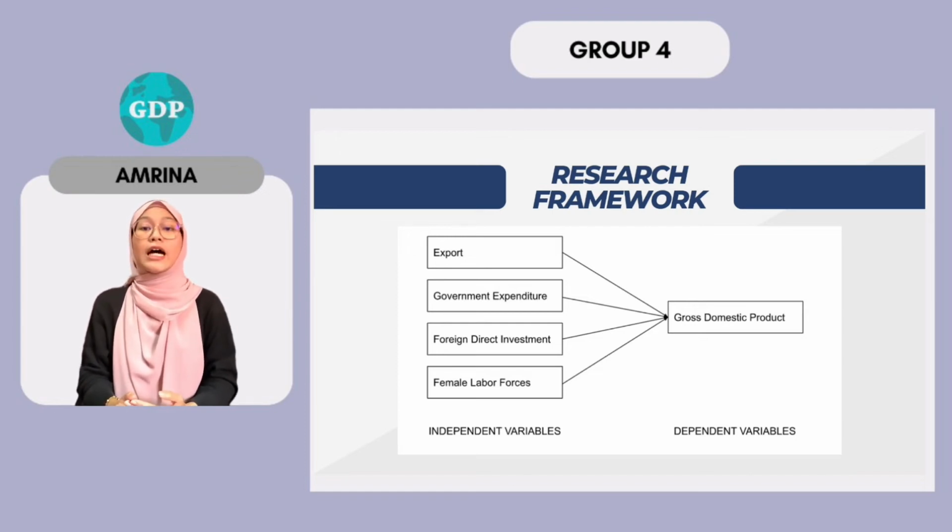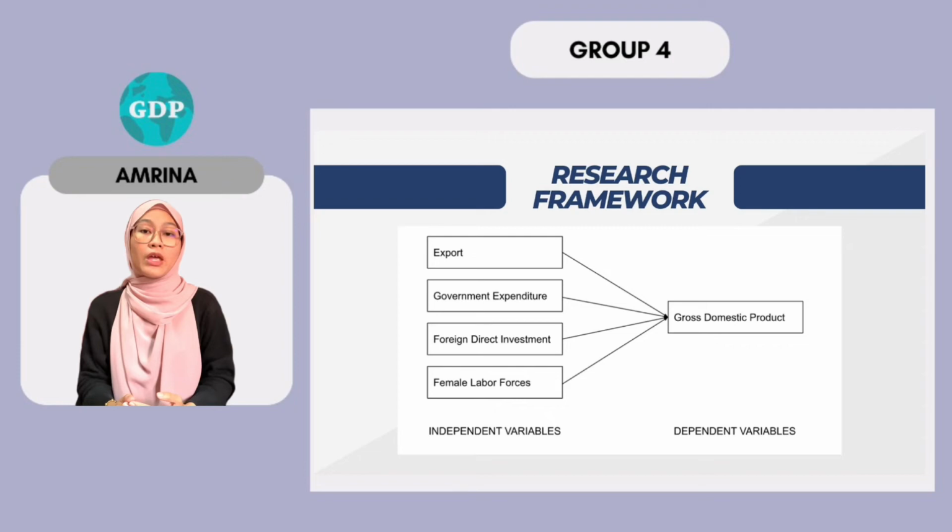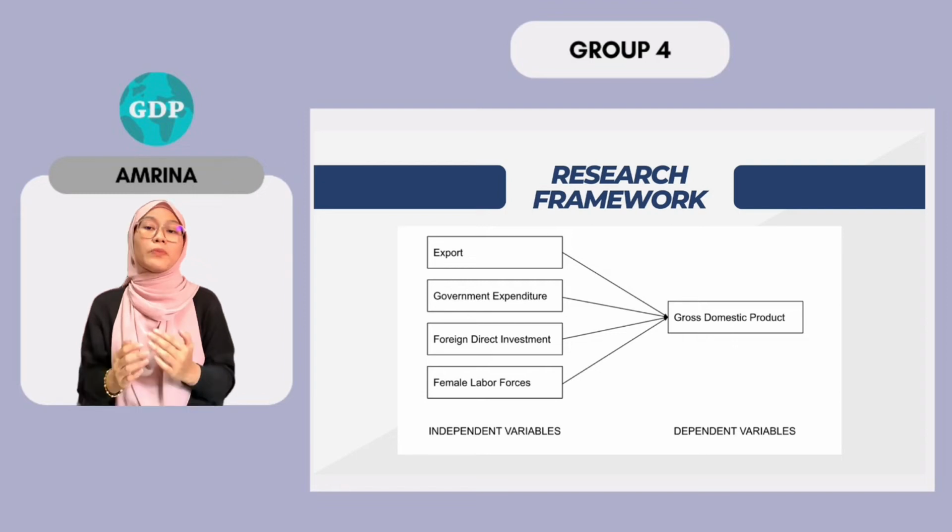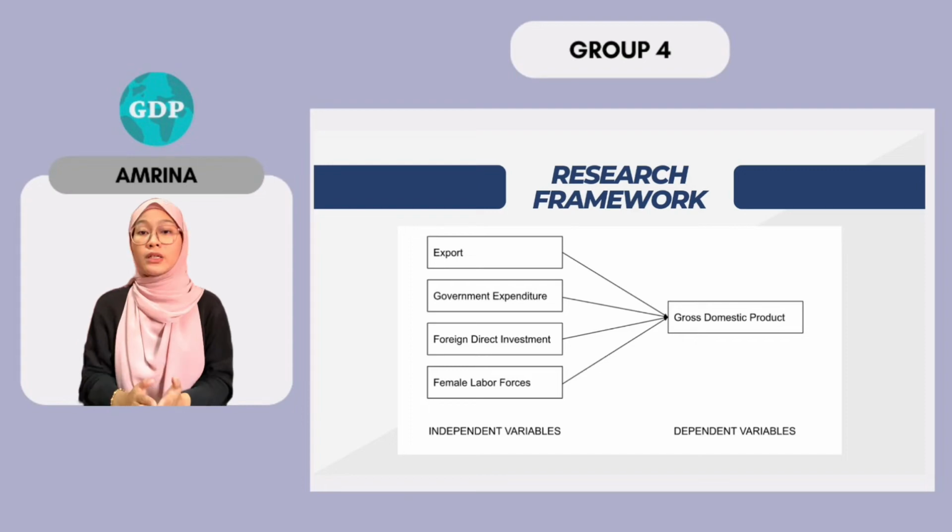As we can see, our research consists of 4 independent variables, which are export, government expenditure, foreign direct investment, and also female labor force, whereas our dependent variable is the gross domestic product. These 4 independent variables will affect the dependent variable either in a positive or negative relationship.